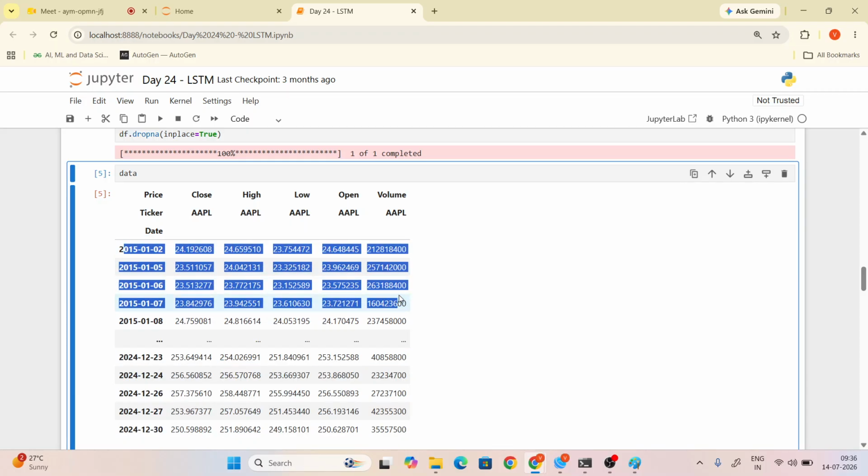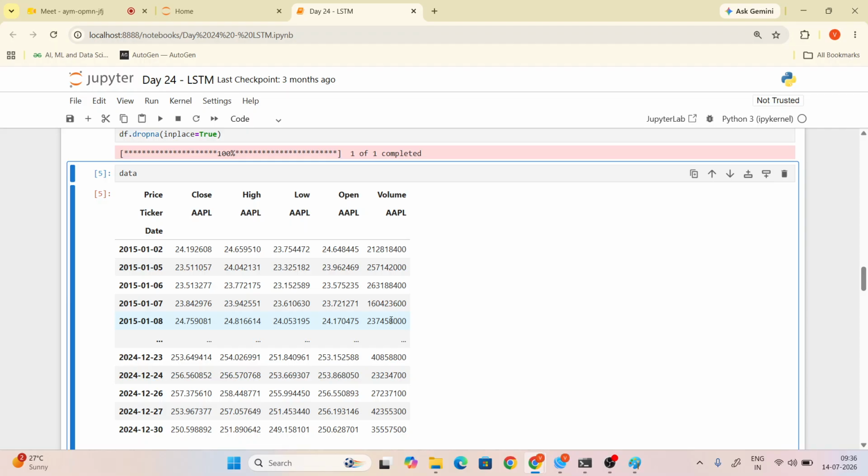So before 8, we will see all the data, right? Yes. Then only we will predict.